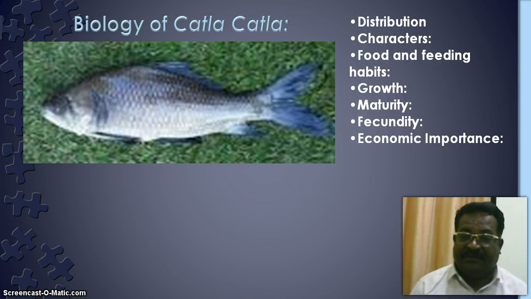Now let's see the food and feeding habits. You know that the larval stages of the species Katla, Rohu and Mrigal feed on phytoplankton as well as zooplankton. When they come into the adult stage, they conform to specific food and feeding habits. Katla prefers phytoplanktonic food and is found at the surface of pond water, so it is called a surface feeder.